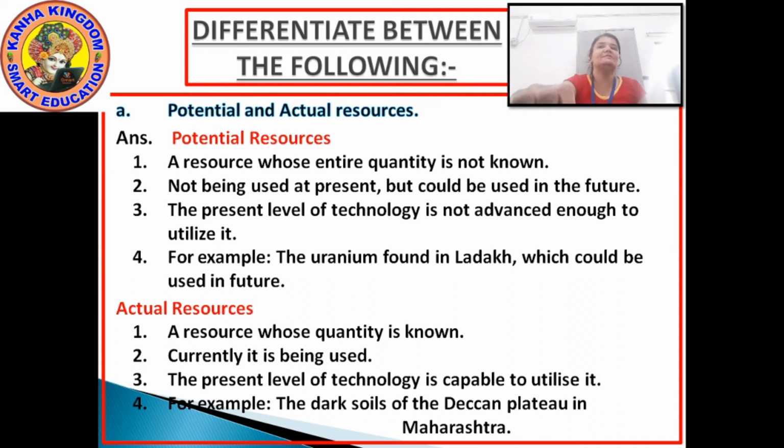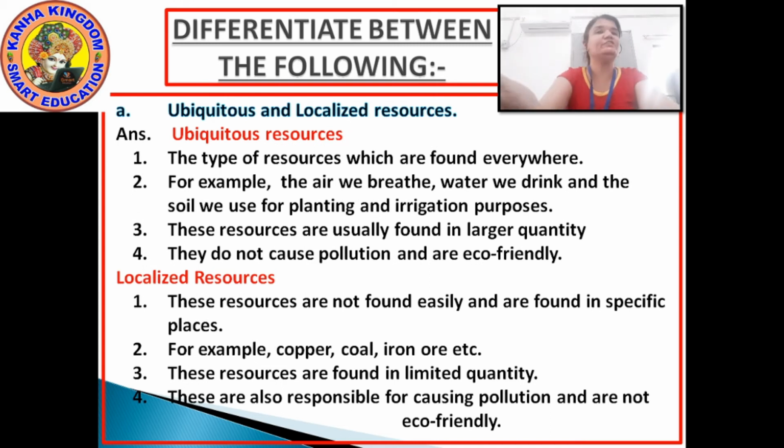Moving to the second one. The second one is ubiquitous or localized resource. Now how do you spell ubiquitous? Ubiquitous. Okay, ubiquitous resource and localized resource.